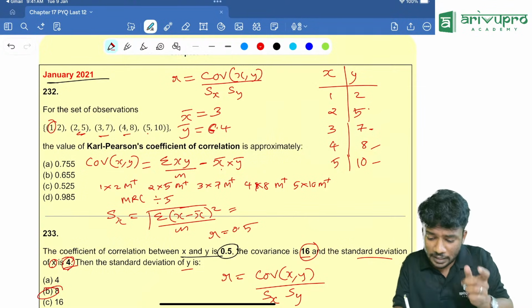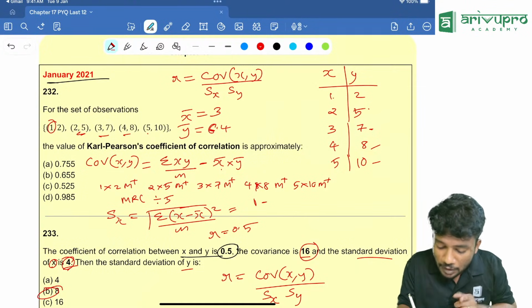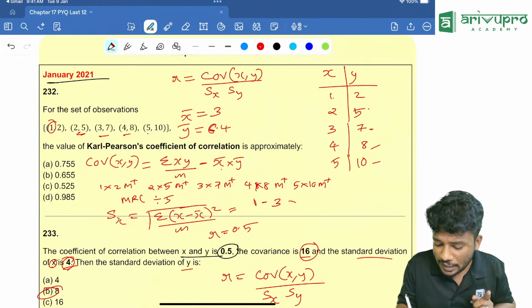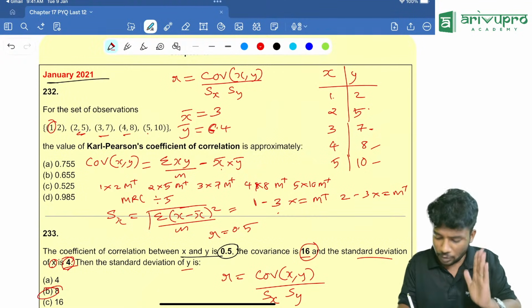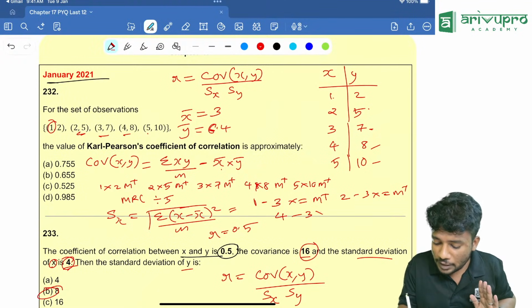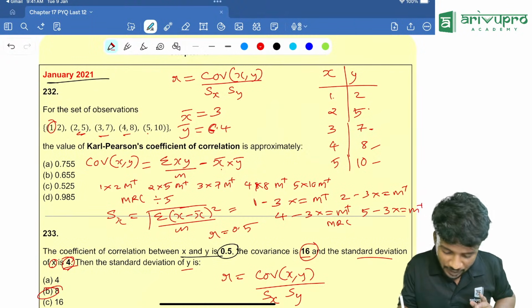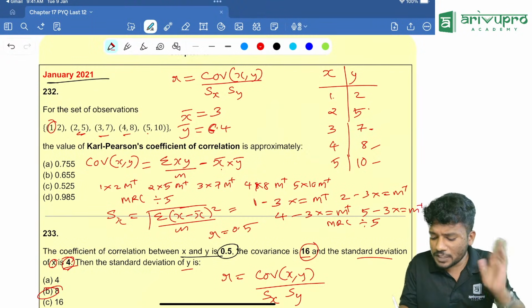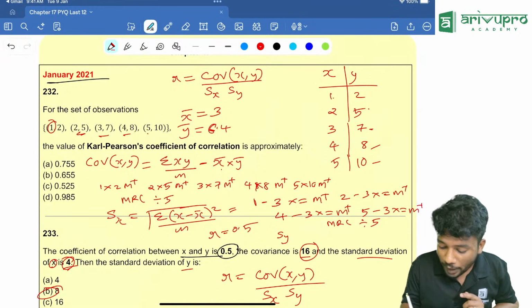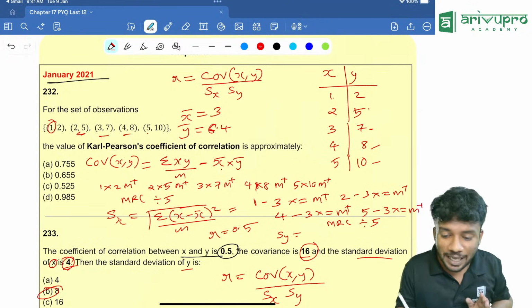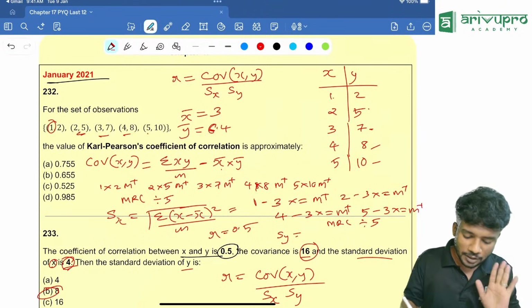So how will you find it? 1 minus x bar is 3, then into equal to M plus 2 minus 3 into equal to M plus 3 minus 3 is 0, leave it. 4 minus 3 into equal to M plus then 5 minus 3 into equal to M plus finally MRC then divided by n, which is 5. Similarly, find for standard deviation of y also. Then you will get all the values, substitute it there, you will get the answer.